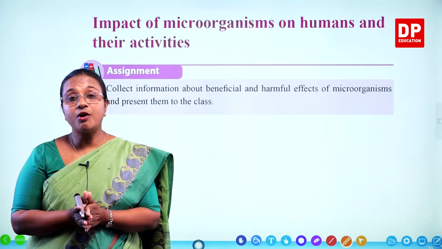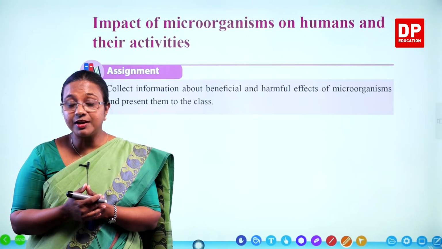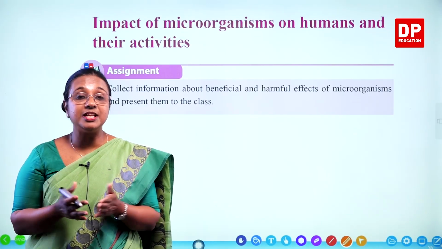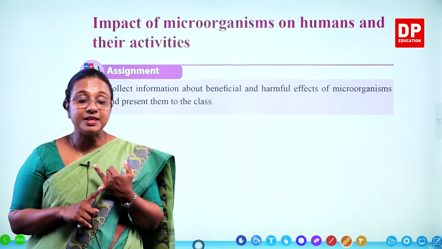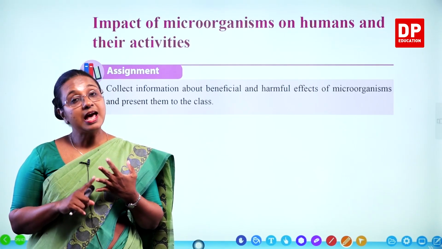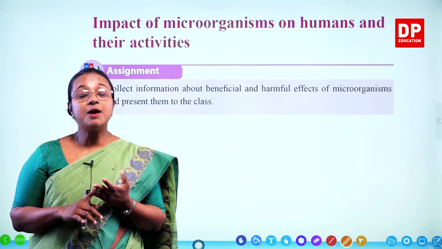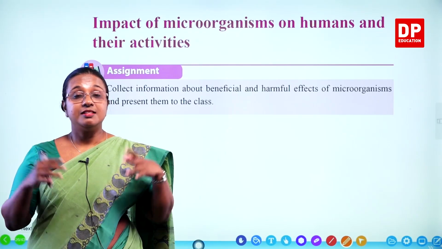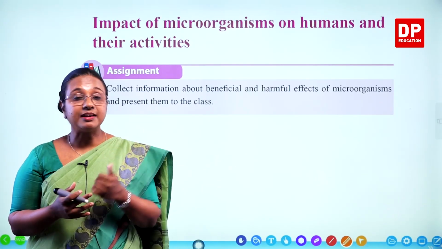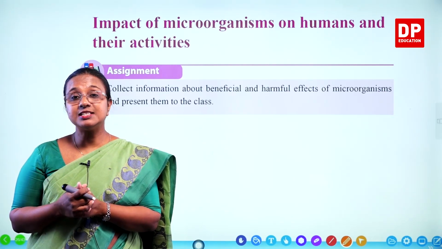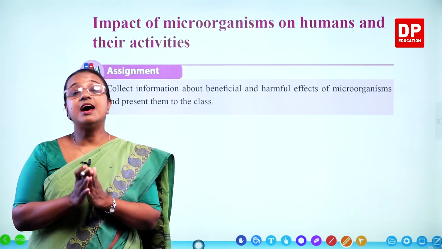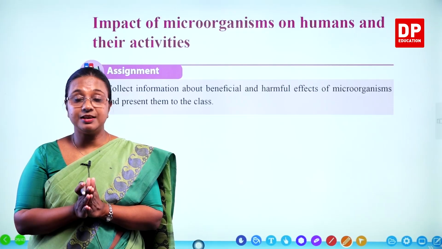We use microorganisms in many different industries for many different purposes. So, for example, we use them in bakery products. Like that, they are used in the pharmaceutical industry. They are useful in agriculture where we produce compost and fertilizers. So, like that, there are many useful effects.